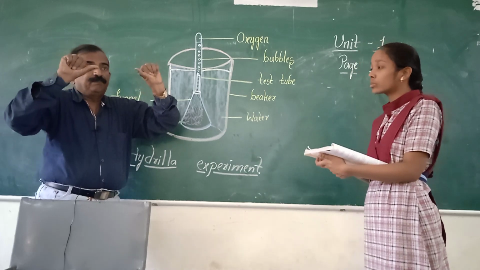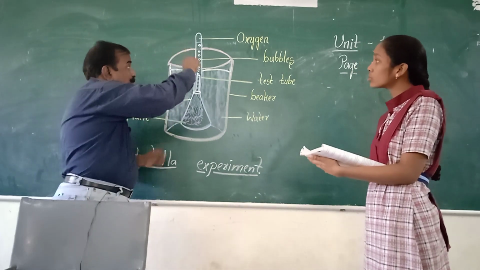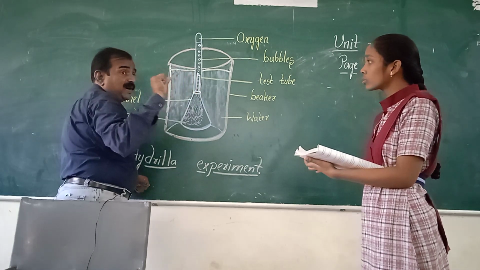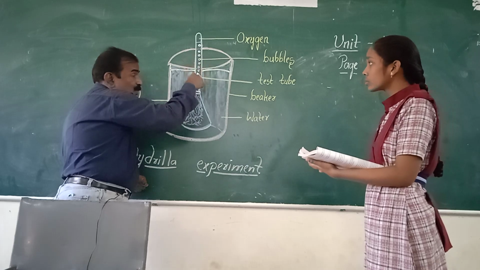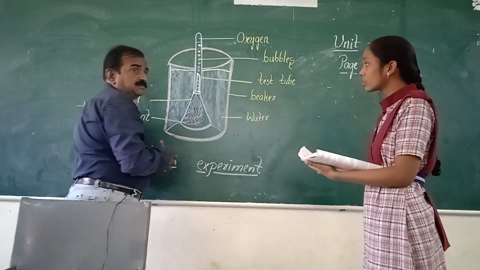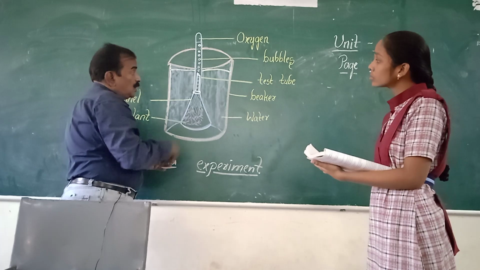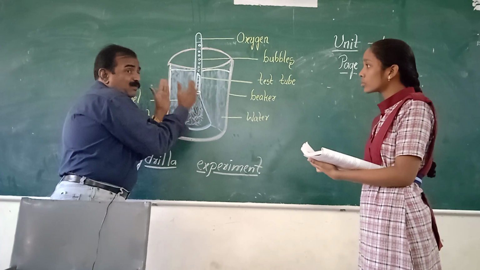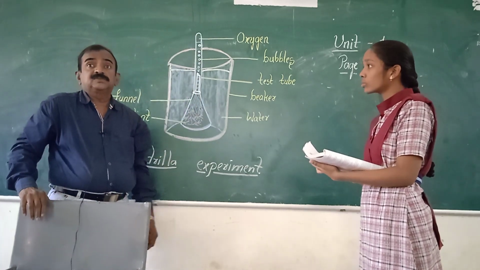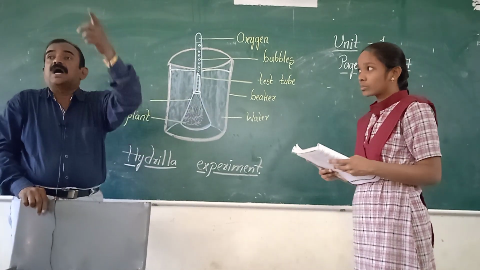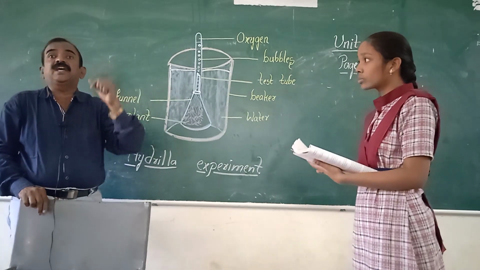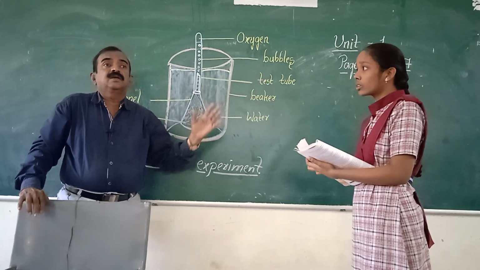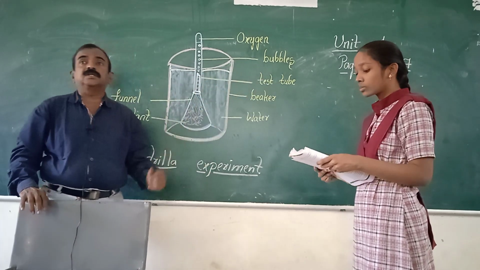So here we need to take two test tubes which are completely filled with water, and keep your thumb like that. Invert and place on the narrow end of the funnel carefully by using the thumb. నీళ్ళు పోకుండా దీని మీద పెట్టాలి. So after doing this, we need to keep one setup in sunlight, one setup in the dark or under a tree or in the shade. ఒకదాన్ని సన్‌లైట్‌లో పెట్టాలి, ఇంకో దాన్ని నీడలో, చెట్టు కింద పెట్టాలి.